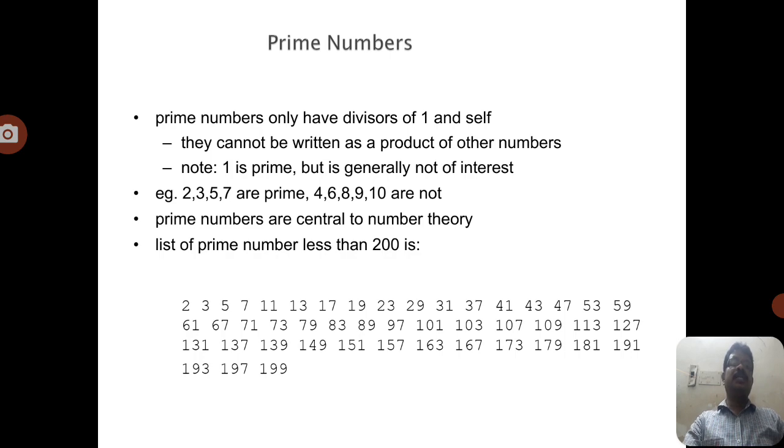In substitution techniques there are Caesar cipher, monoalphabetic cipher, Playfair cipher, Hill cipher and polyalphabetic cipher. These five algorithms depend completely on the structure of mathematics.